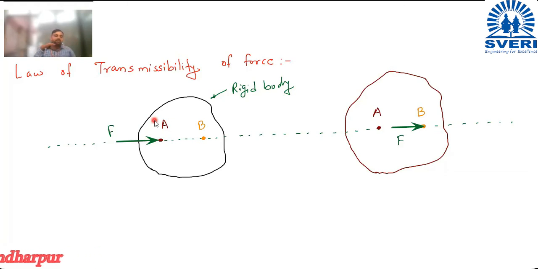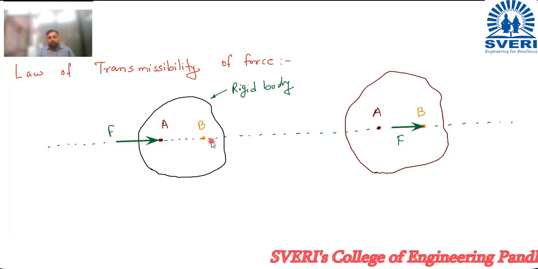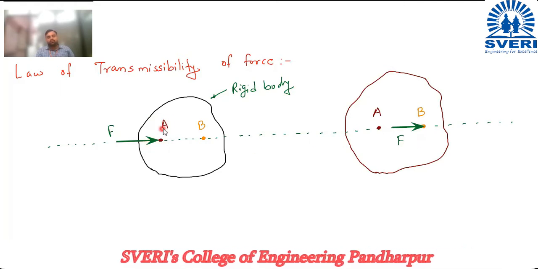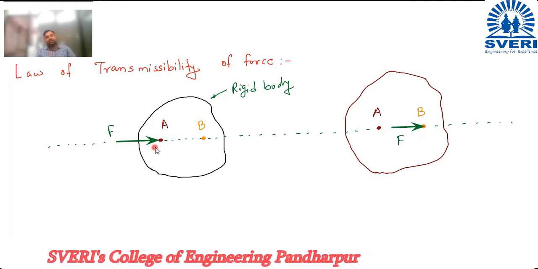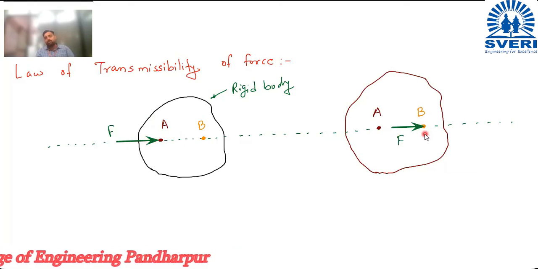Whatever the line of action of force is there, the point is lying on the same line of action, then we can shift this force F from point A to point B as shown in second figure. So instead of showing this force F which is acting at this point A, we can also show the same force over here which is acting at this point B.